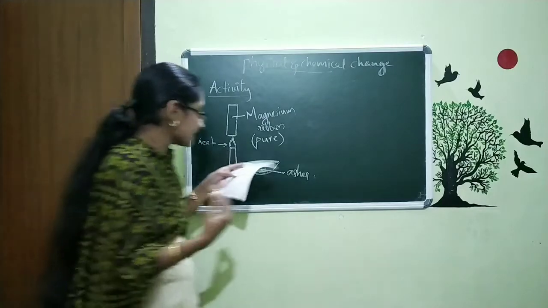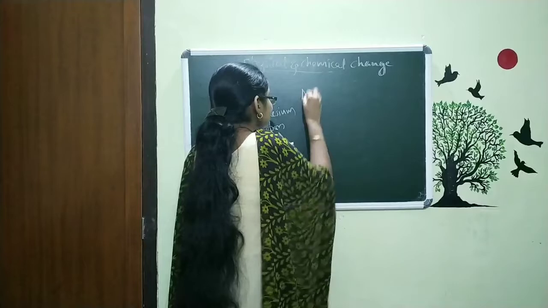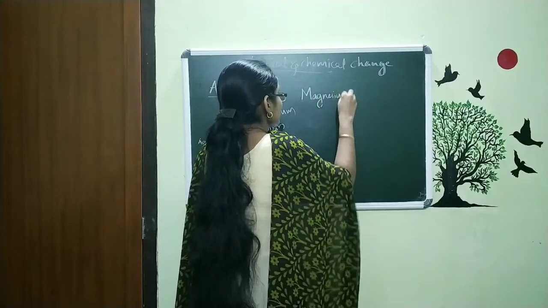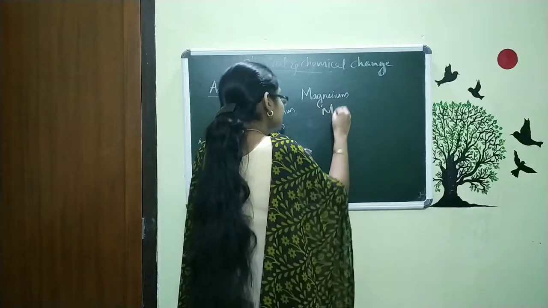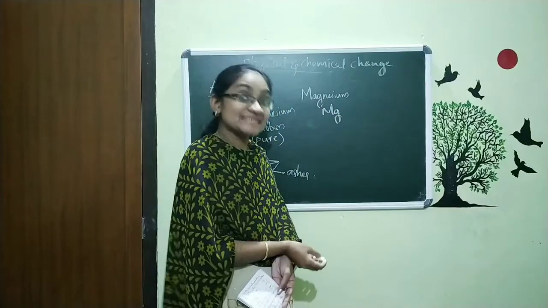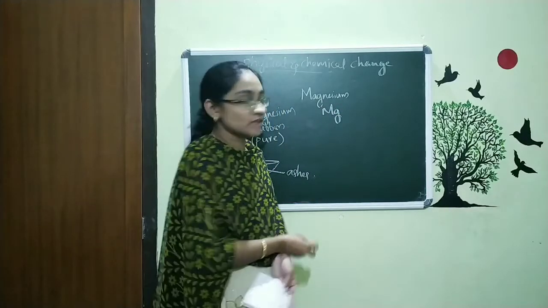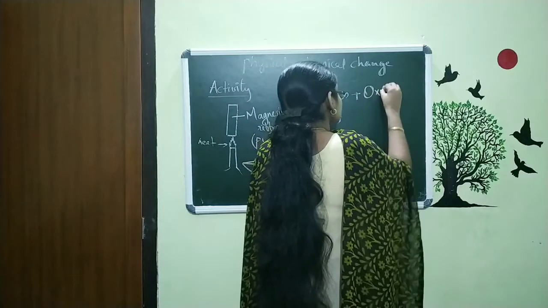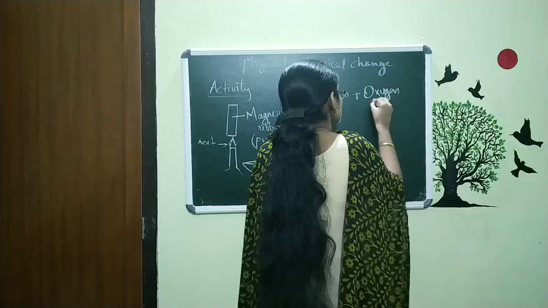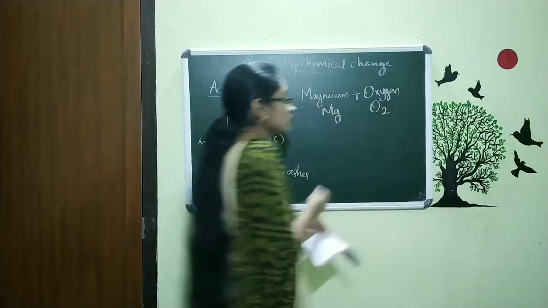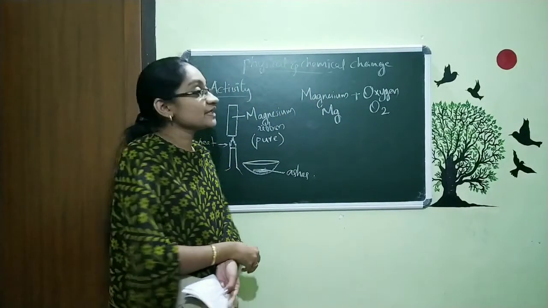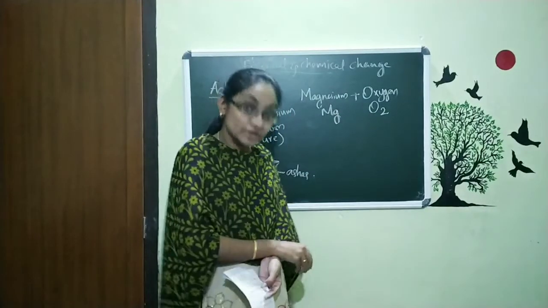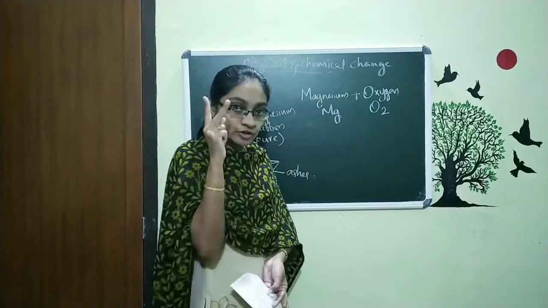So, we can write the reaction like this: magnesium, that is Mg, capital M and small g, plus oxygen, that is O2. Oxygen is represented by capital O. Here we use O2, meaning the molecule of oxygen contains two atoms.